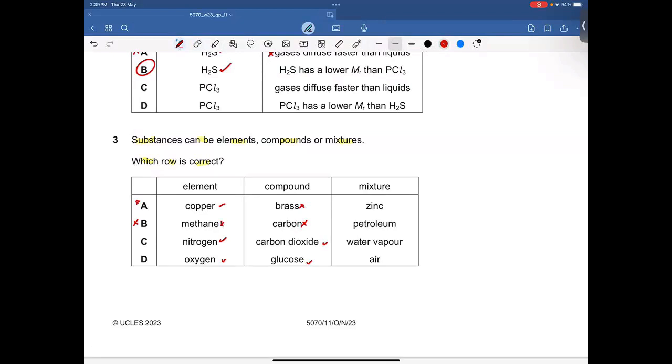Now, mixture. Zinc is not a mixture. Petroleum is a mixture of different products. Water vapor is not a mixture. Air is a mixture of different gases. So I believe D is going to be the right answer. Okay.